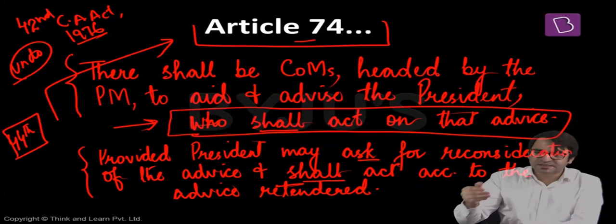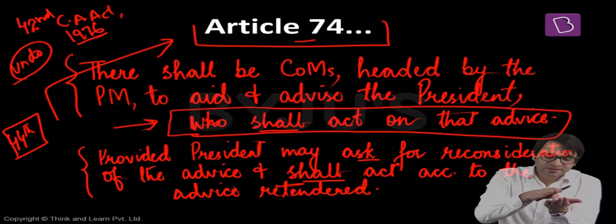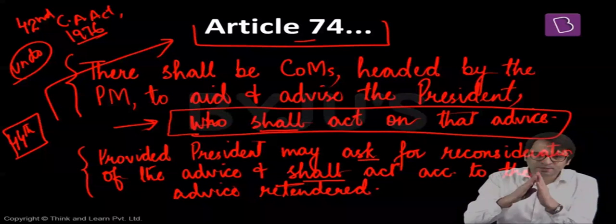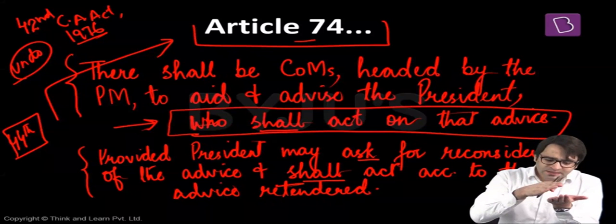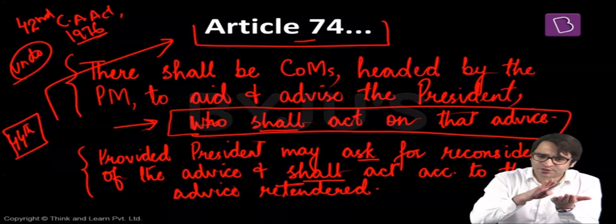The real head is the Prime Minister and his Council of Ministers. How? The original Constitution said there shall be a Council of Ministers headed by the Prime Minister to aid and advise the President. It was not mentioned that this aid and advice is binding on the President. But it was understood that since we follow parliamentary democracy, this aid and advice will be binding on the President. That means whatever advice is given by the Prime Minister, that will be binding on the President of India.